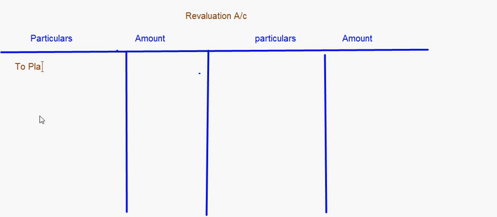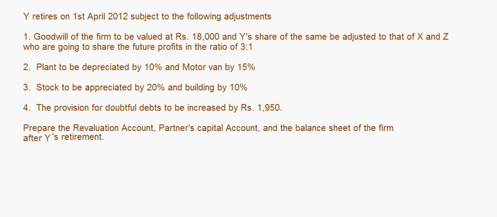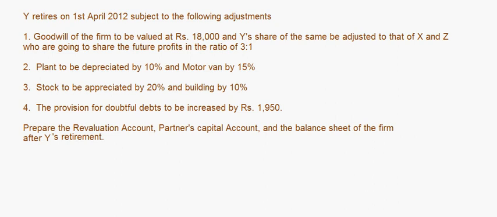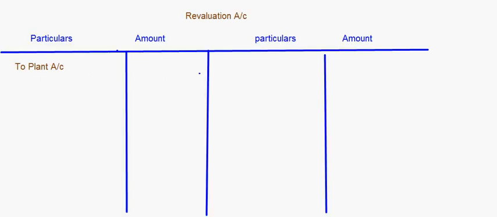So here, to plant account. The value of plant is given as 35,000 and it is to be depreciated by 10%. So 35,000 into 10%, that comes to 3,500.